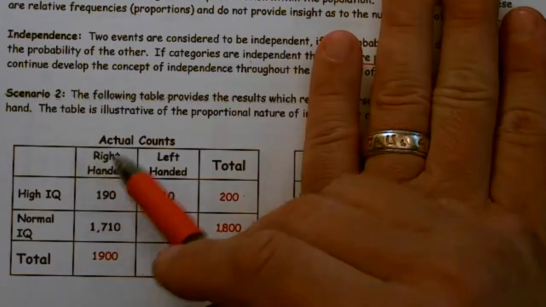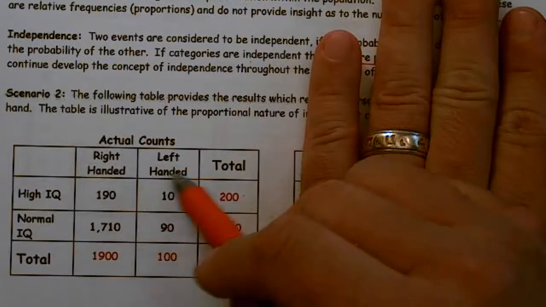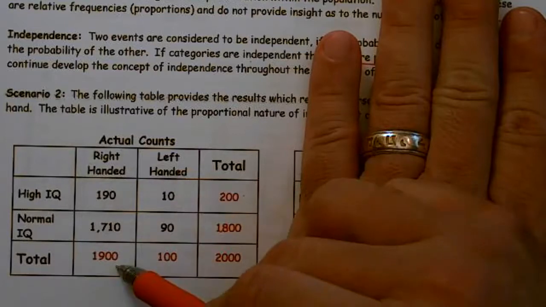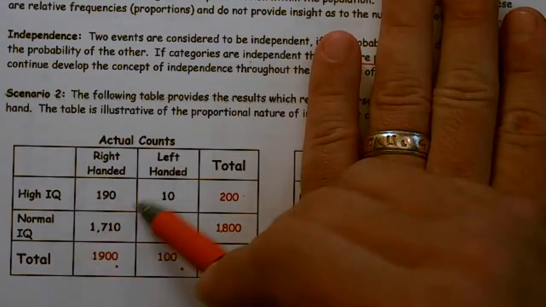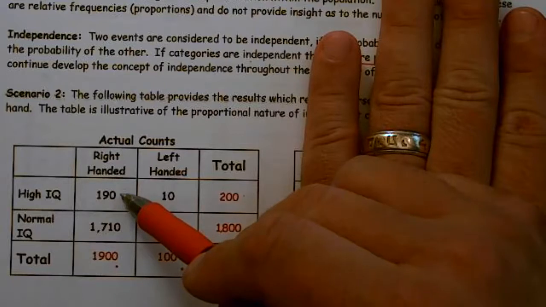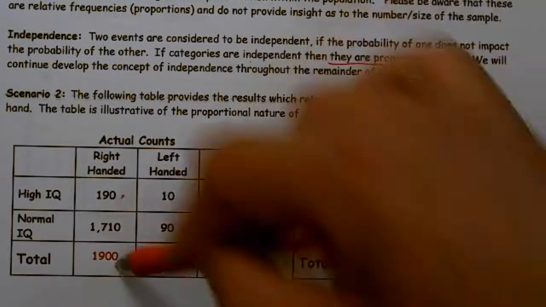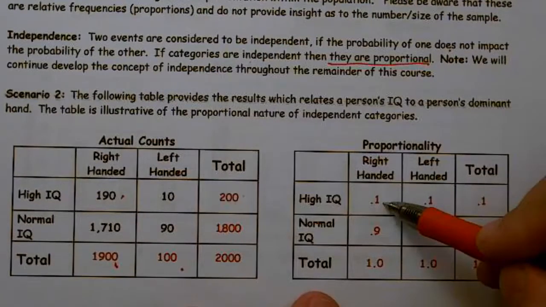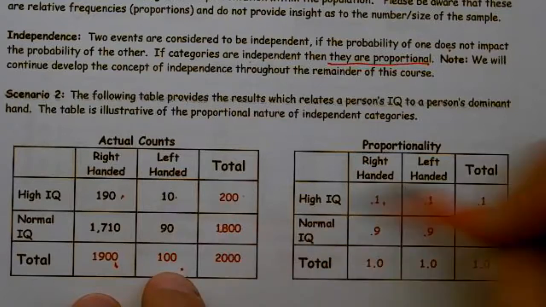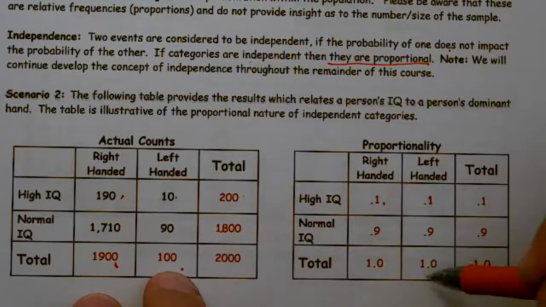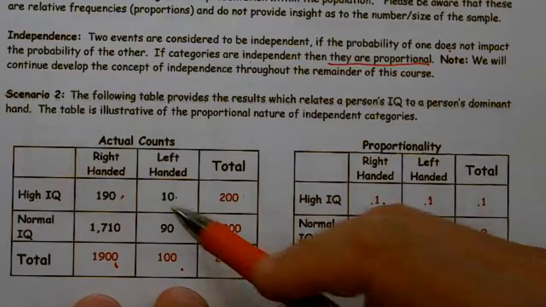Here's our dominant hand, either right-handed or left-handed, and we surveyed 1900 who were right-handed and 100 who were left-handed. Out of the right-handed, 190 out of 1900 had high IQ, which is 10%. 10 out of 100, or 10%, of the left-handed did as well, because all we did was 10 divided by 100.